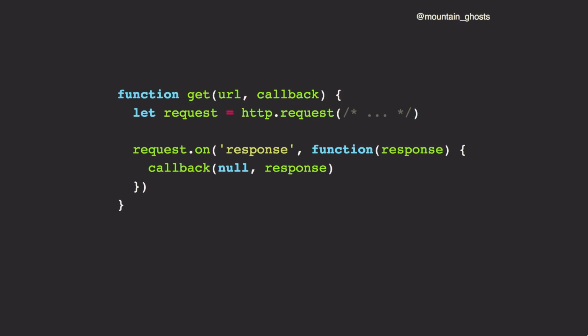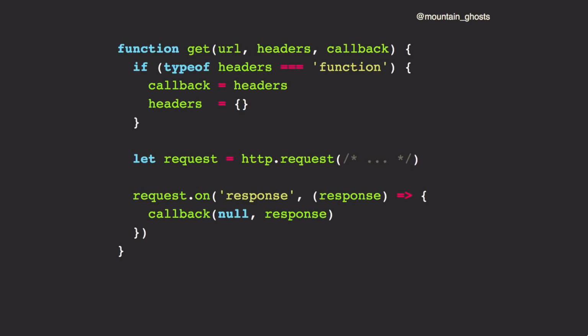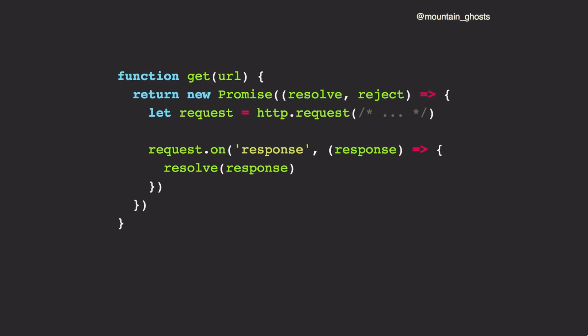A really good example of this is callbacks. So if you want to add a new parameter to a callback function, that parameter needs to go before the callback, and then you need to do some sort of mending up at the top of your method to account for callers that aren't passing that new parameter yet. It's much easier to do this if your function returns a promise, because the parameter list hasn't been polluted by this extra parameter that needs to be at the end. So it's much easier to just add a new parameter there with a default value and not have to add any of that extra stuff.